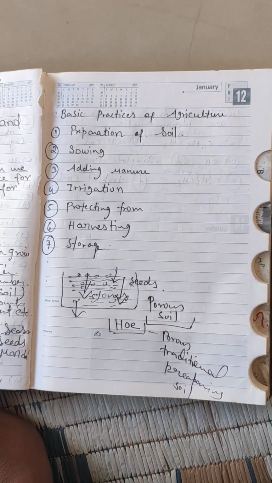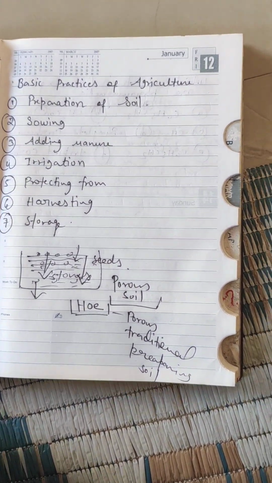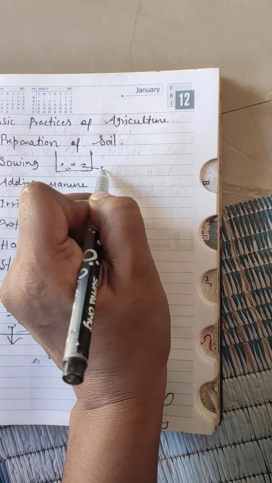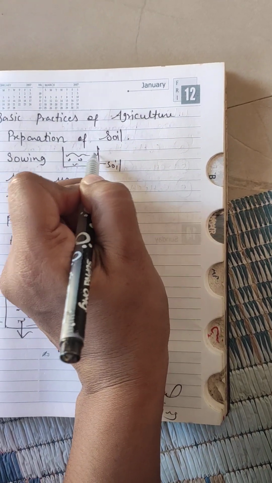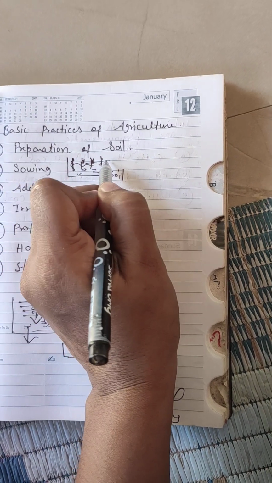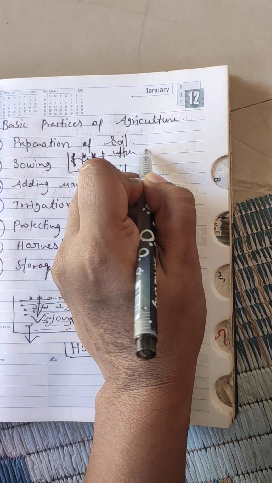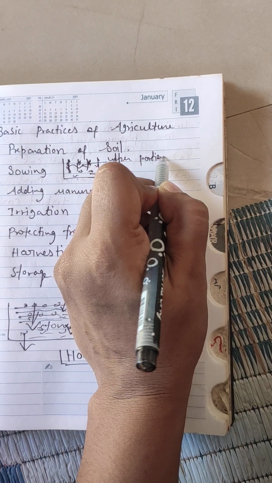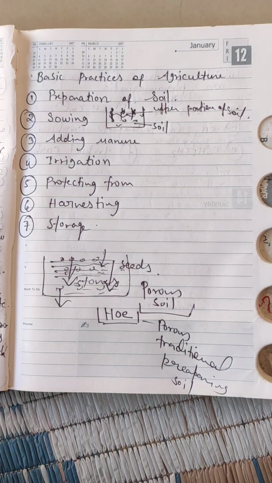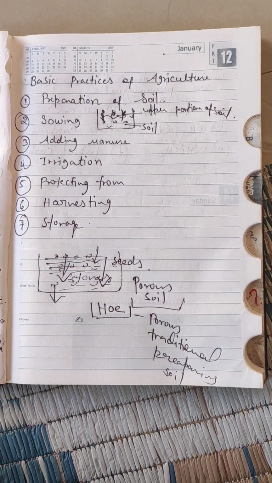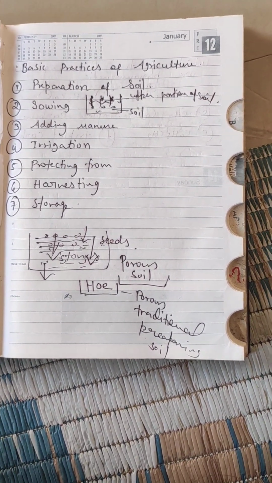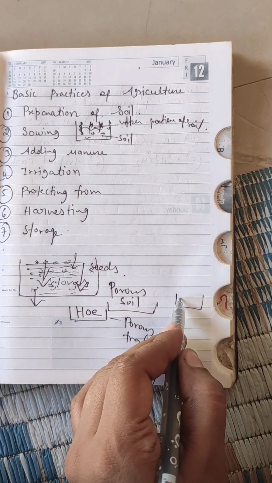Okay, and after it becomes porous, we start sowing seeds. Suppose this is the soil. We just put seeds on the upper portion of the soil. Is that easy? It is not as easy as I told you, because seeds are not always of good quality.